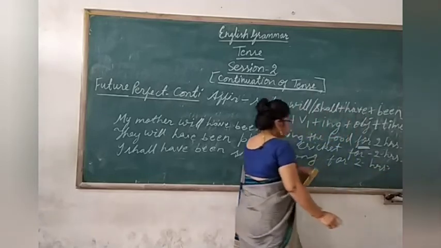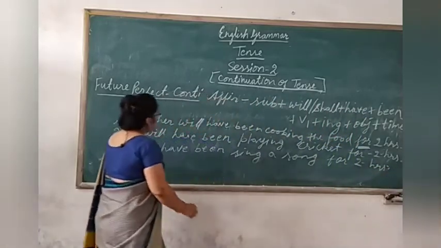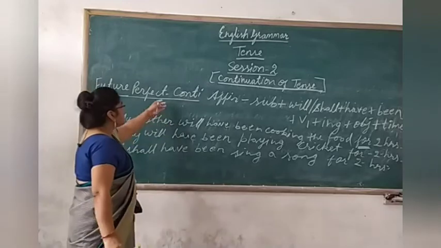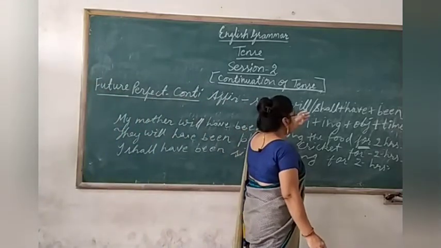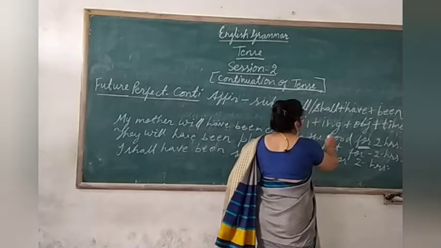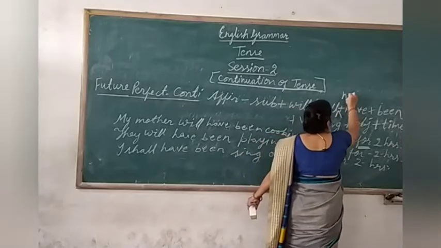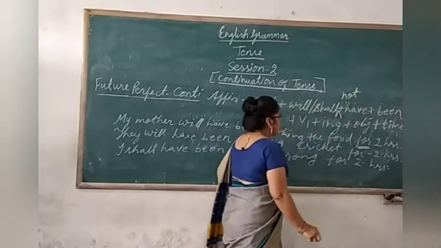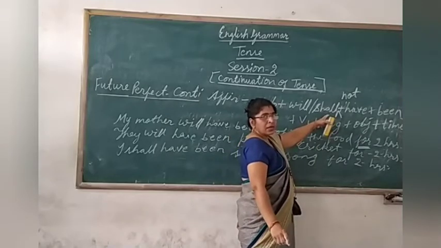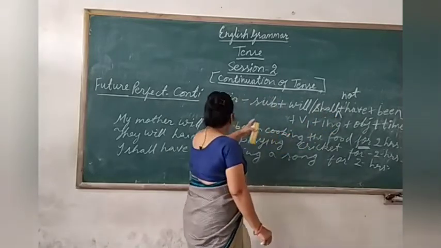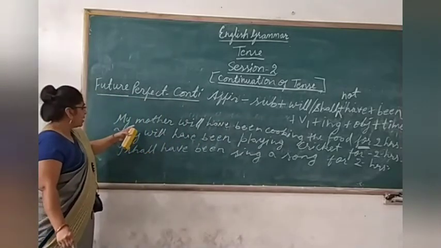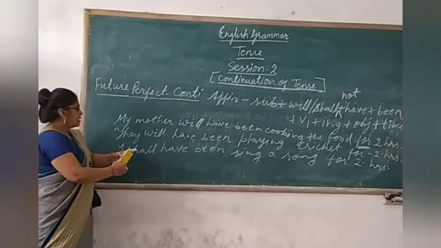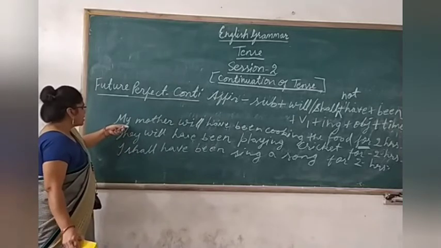See, the sentence is formed. And if we want to convert it into negative, what will we do? Where will we put not? Just here. After shall. See here. You have to add not in the structure, and then with that structure we'll make the sentence. Then where will we put not in the sentence? Let us see.